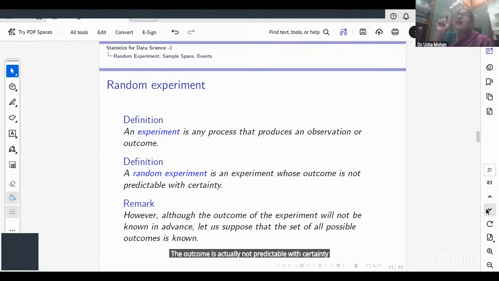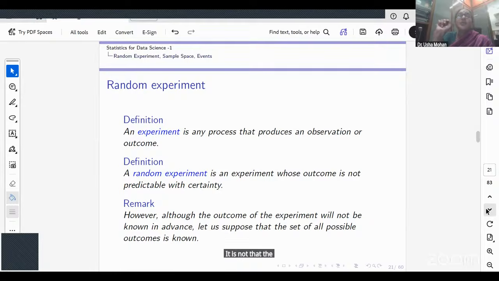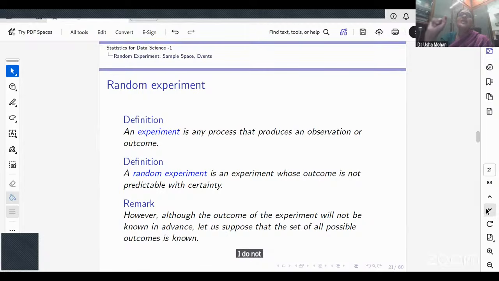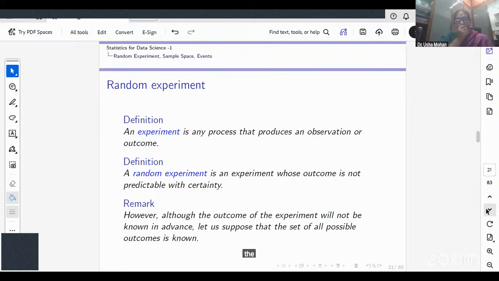This is something which many people say, that in a random experiment, the outcomes are unknown. It is not that the outcomes are unknown. The outcomes are known. When I toss a coin, I know it would be a head or a tail. But what is it that I do not know? I do not know whether the head would appear or the tail would appear. The outcome is uncertain. Is this distinction clear?